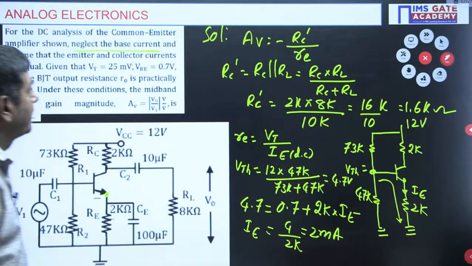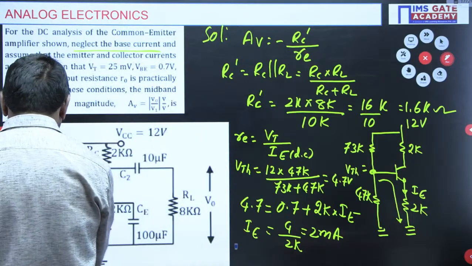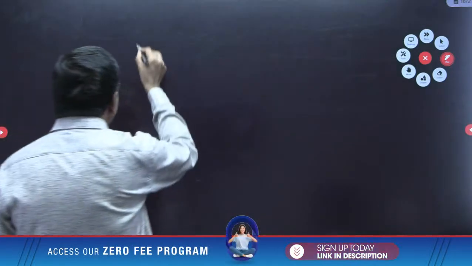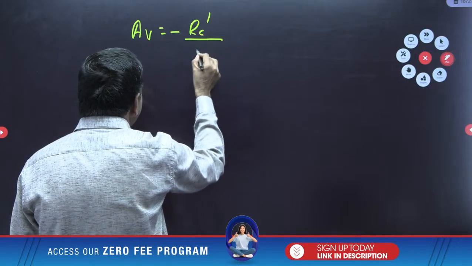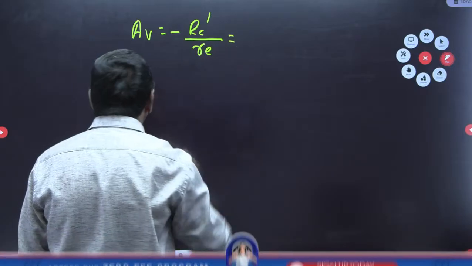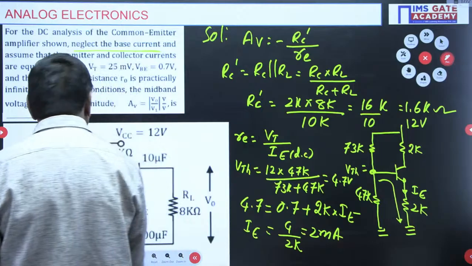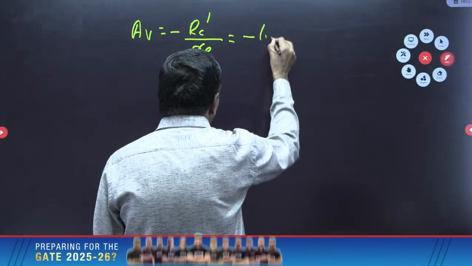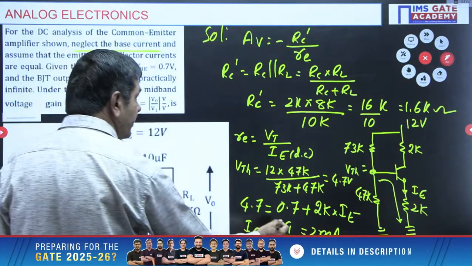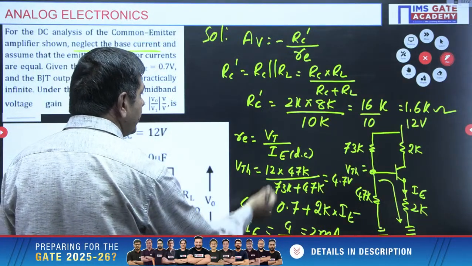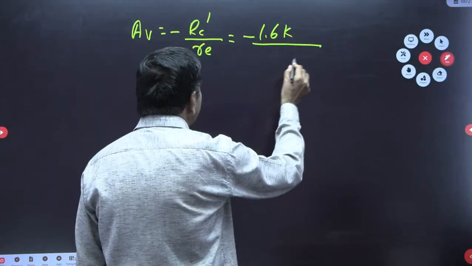Now we can get the voltage gain AV, which is minus RC dash by RE. What is RC dash? RC dash is 1.6K. For RE, sorry, we need to find RE first. Here, on one side, we can find RE also.